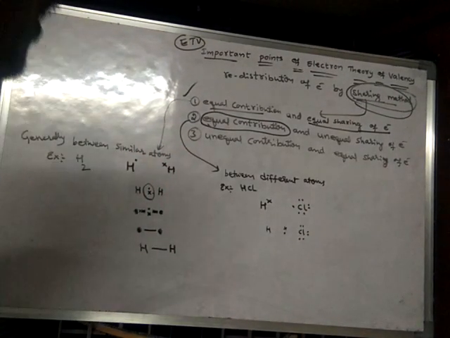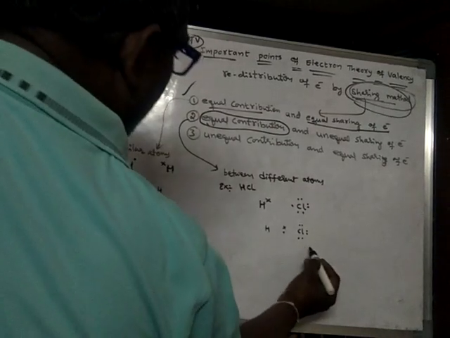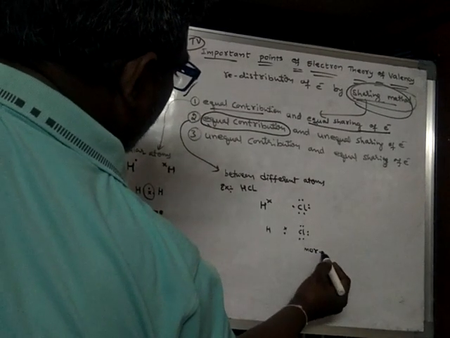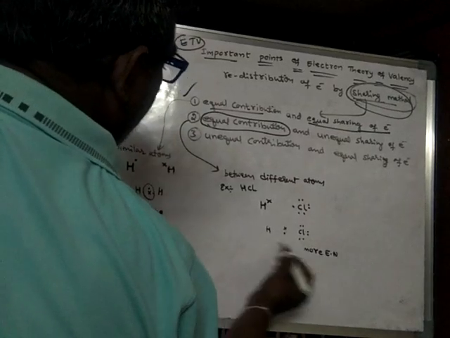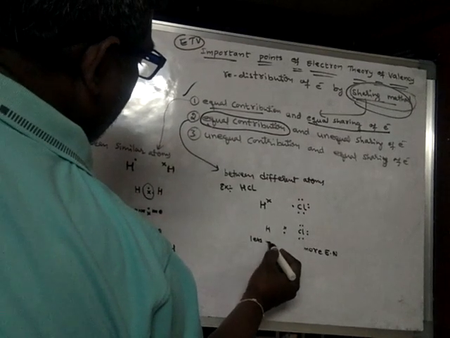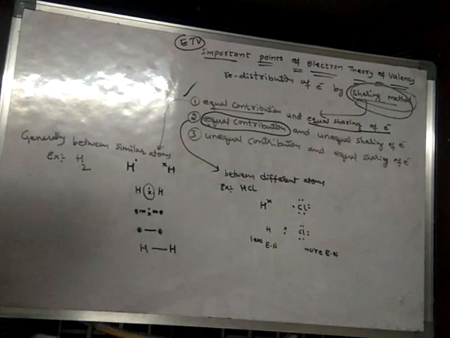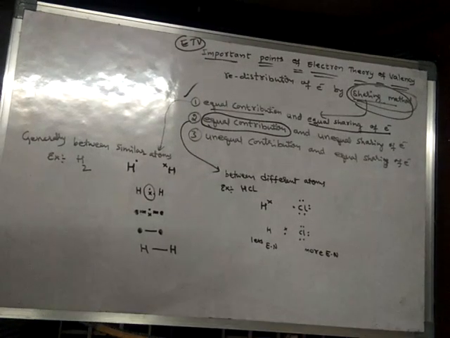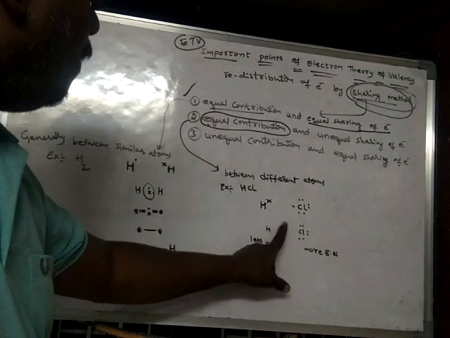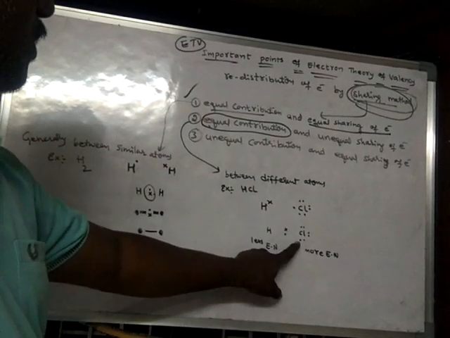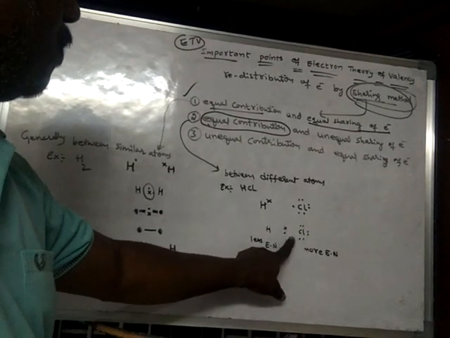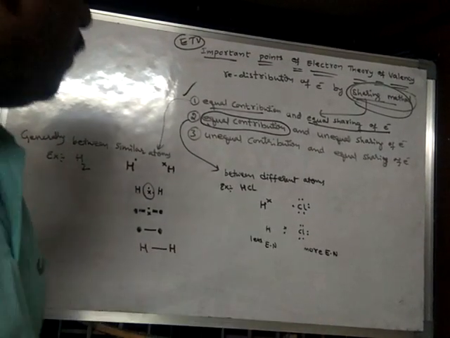Now what happens? See, chlorine is a more electronegative atom. Hydrogen is a less electronegative atom. What is the meaning of electronegativity? Electronegativity is nothing but electron pulling ability. So chlorine can pull the electron with more force than hydrogen.